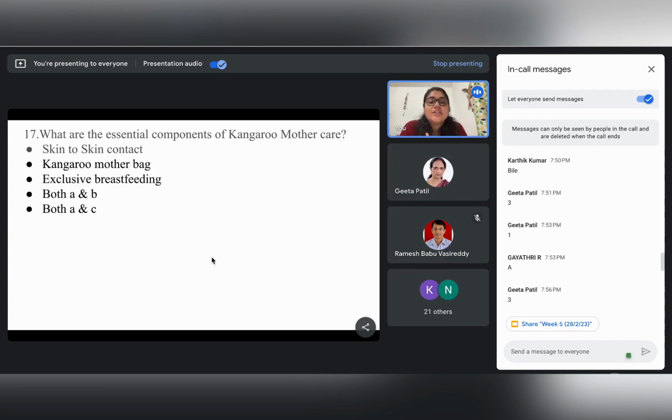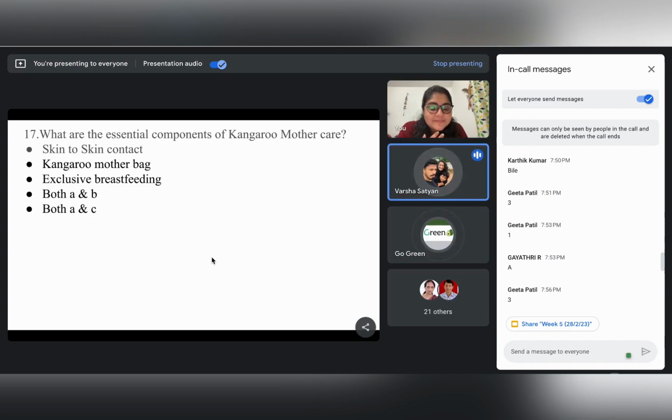So, the essential components of kangaroo mother care are A and C, that is skin to skin contact and exclusive breastfeeding. Before moving on to the explanation of this question, I would like anybody of you who is not from a clinical background to let me know what is kangaroo mother care. Having the baby on breast, skin to skin contact.